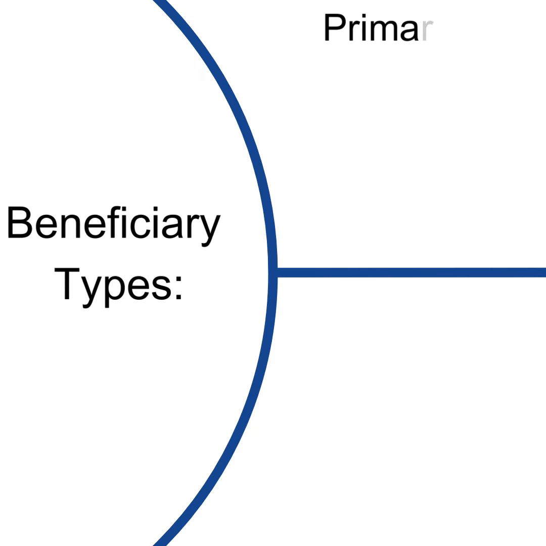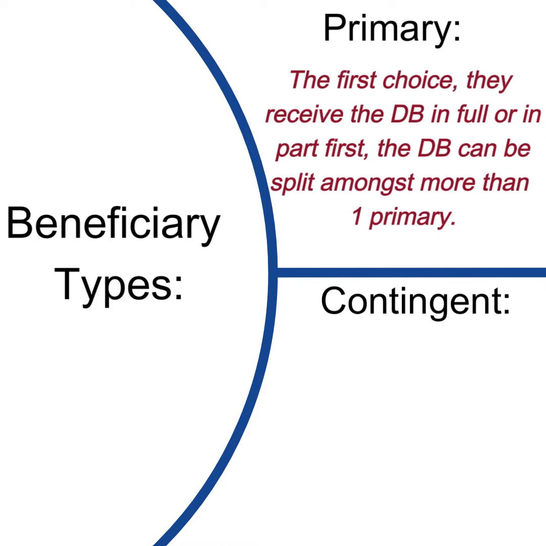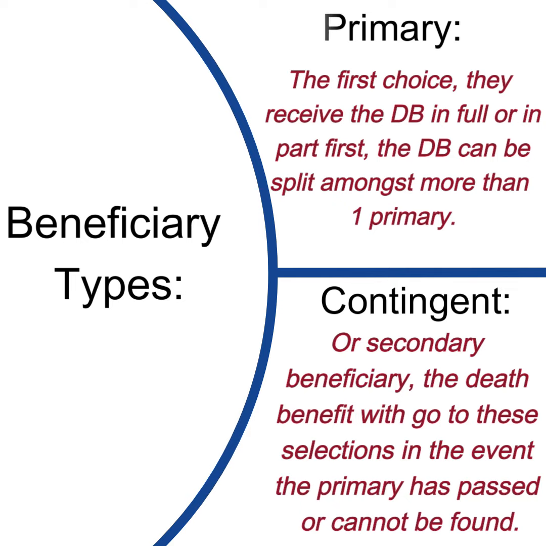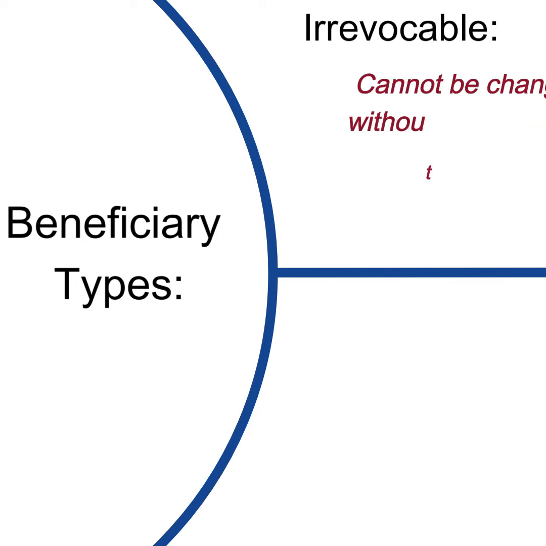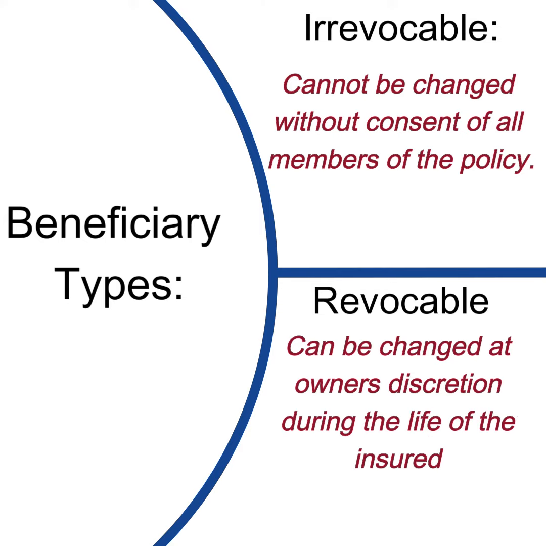There's your primary beneficiary, which is the first chosen, your contingent beneficiaries, which are your secondary beneficiaries, irrevocable beneficiaries, which can't be changed without the consent of all beneficiaries present on the policy, and revocable beneficiaries, which can be changed if necessary during the life of the insured.